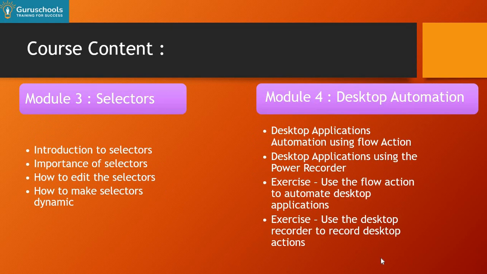And now the next module is selectors. Selectors are one of the important modules within RPA. Here we'll talk about what selectors are, their importance, how to make selectors dynamic, and how to edit them. Selectors play a very vital role in RPA implementation. Then slowly we'll start with desktop automation: how to automate desktop applications and what the strategy should be. We also have some use cases related to desktop automation.